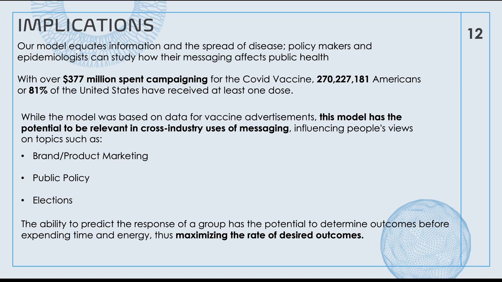It begs the question of whether more people would have been vaccinated, or whether they could have spent less money if they had a more effective model, if they could predict whether positive or negative messaging would have been more effective. And while the model was based on data solely for vaccine advertisements, it also begs the question of whether we can cross-apply this to other industries. Imagine politicians or elected officials using this for elections and trying to sway voters' decisions of whether or not to vote for this or that. This model allows you to predict the outcomes of a positive or negative message in those contexts, essentially allowing you to maximize the rate of a desired outcome.